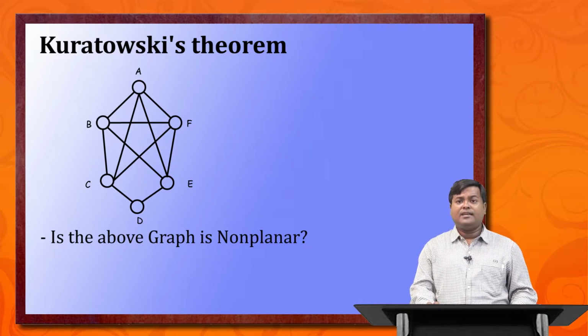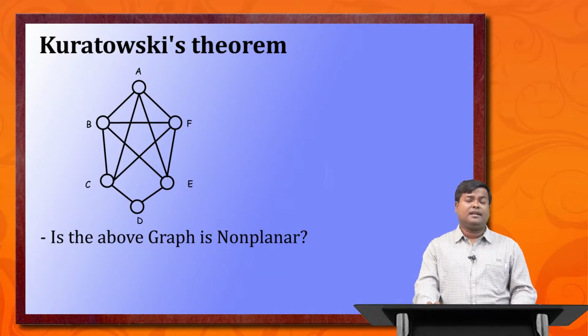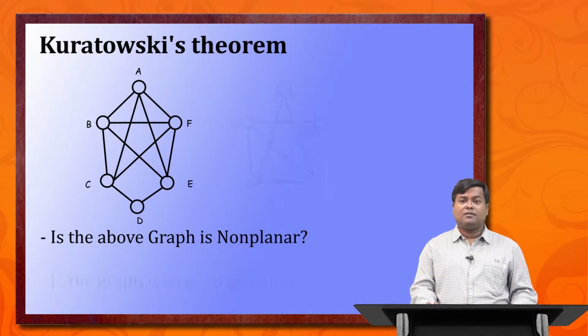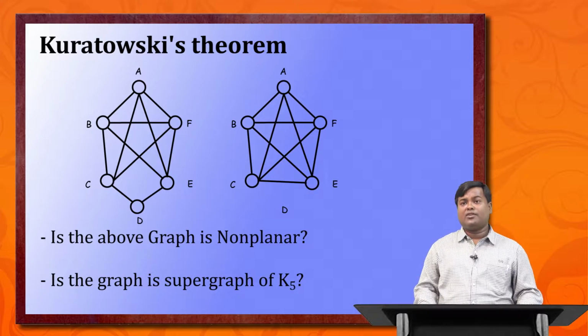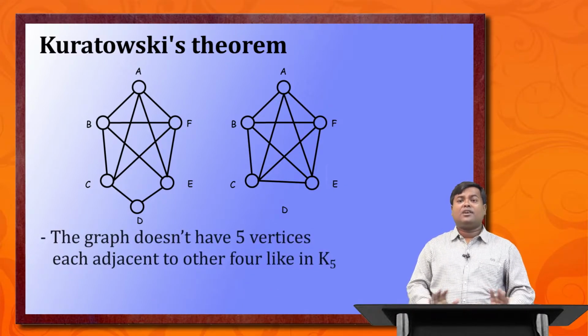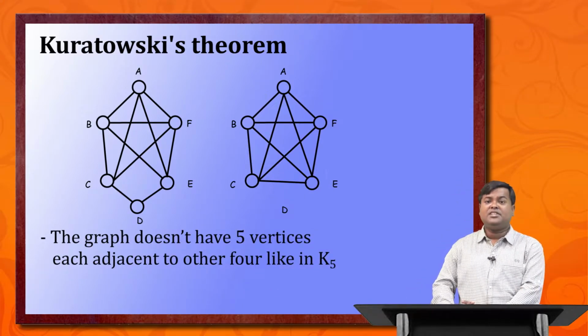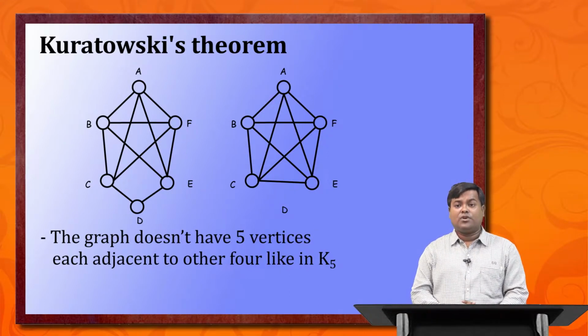Now the idea is we need to check whether it is a supergraph of K5 or not. So, is the graph a supergraph of K5? I have drawn the K5 graph by the side of the original graph, and we are seeing that the graph does not have 5 vertices each adjacent to the other 4, like in K5. In K5, all the vertices are adjacent to the other 4 vertices.